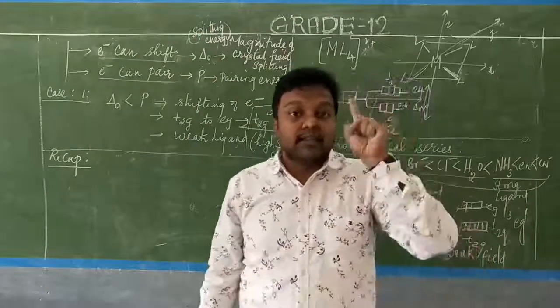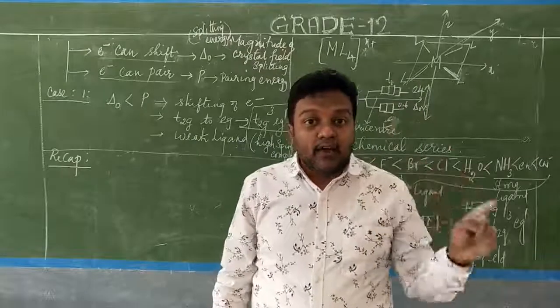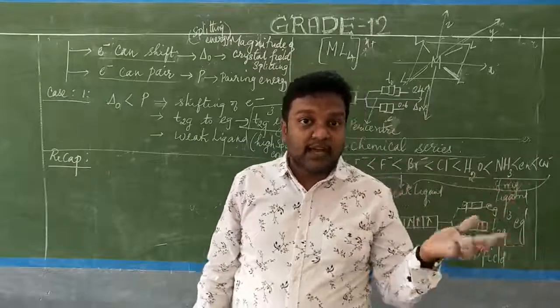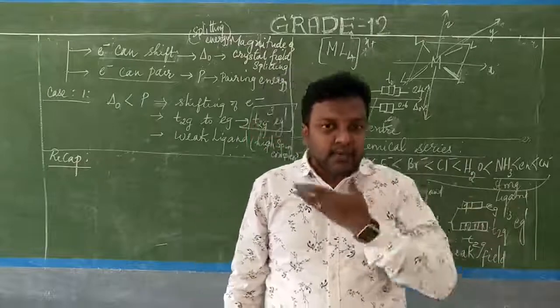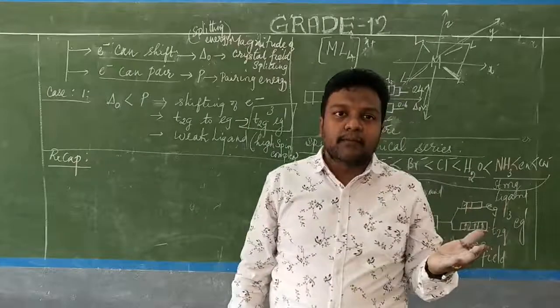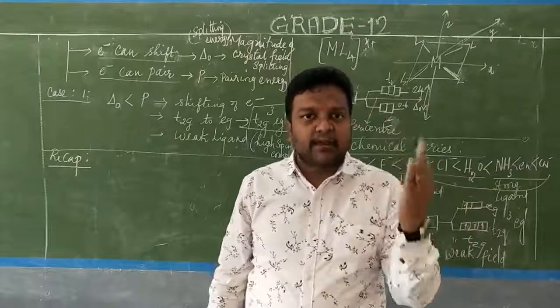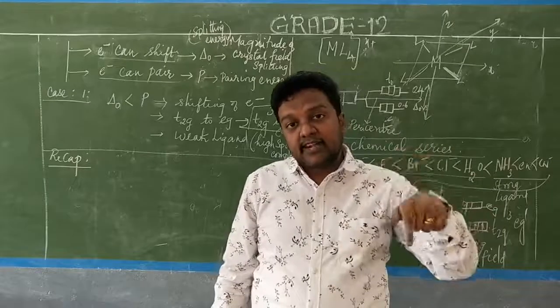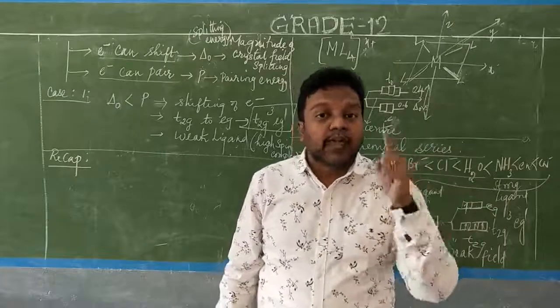The electronic spectrum could not be explained earlier. So here in the crystal field theory, what they explain is that d orbitals naturally undergo degeneracy, but the degeneracy gets destroyed due to the electrical field.